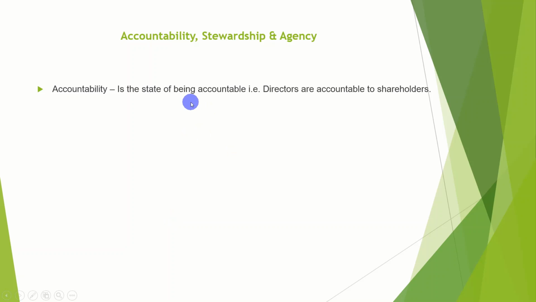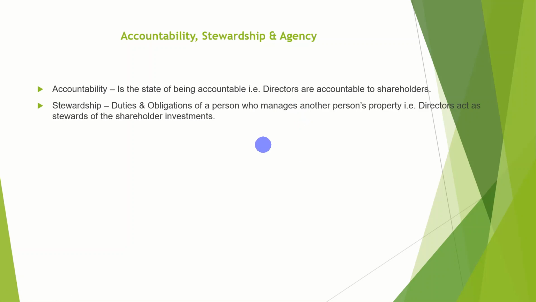Accountability, stewardship, and agency. Accountability is a state of being accountable. That is, directors are accountable to shareholders. Shareholders are the people who invest money into the company, and directors are the people who manage the company. Stewardship duty is an obligation of a person who manages another person's property. That is, directors act as stewards of the shareholders' investments. Shareholders invest money in the company, they want the return, so directors manage the company and take salaries. So they are stewards to the shareholders.